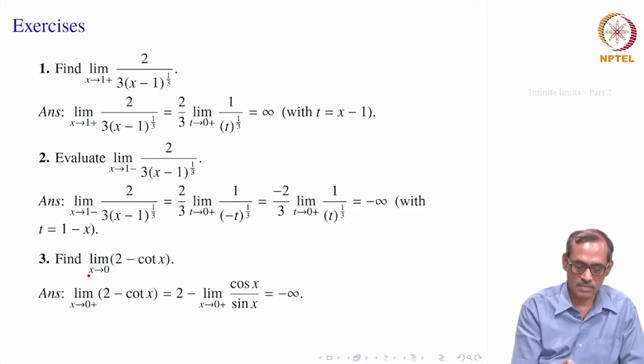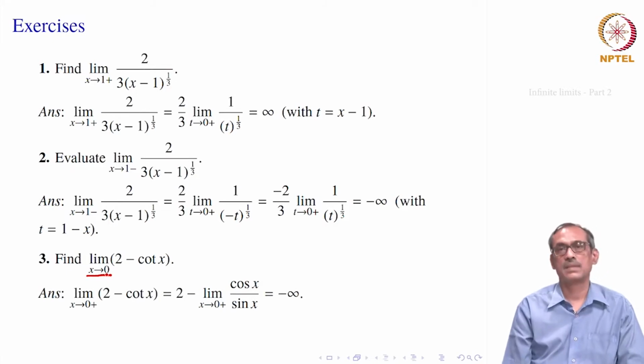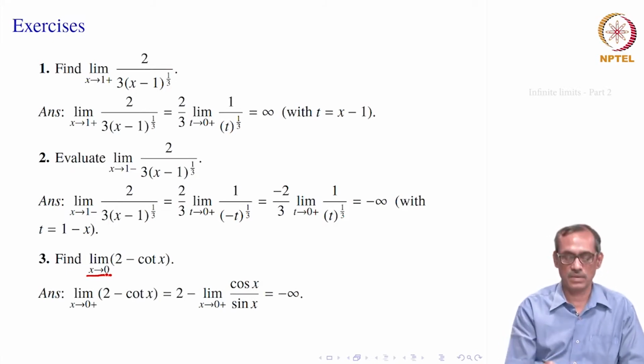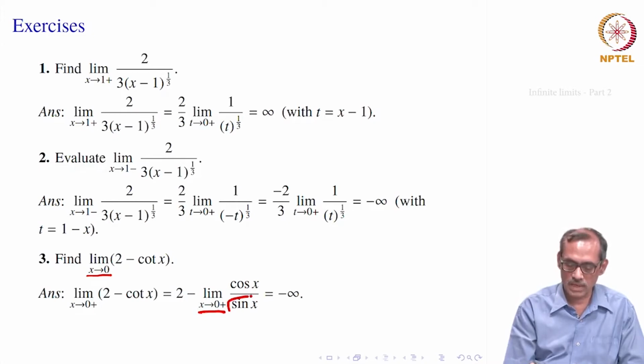Let us find out first x goes to 0 plus, that is x remains positive and near 0. So we have 2 minus the limit as x goes to 0 plus of cosine x by sin x. Sin x is positive here and cos x becomes near 1. So this factor becomes near infinity, and with the negative sign the 2 gets absorbed, so it becomes minus infinity.